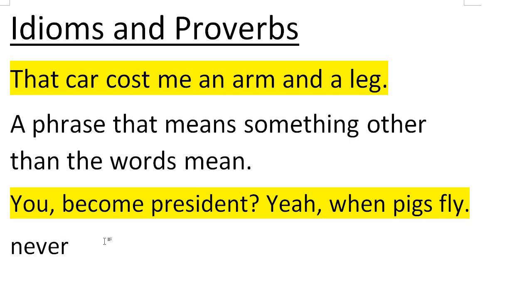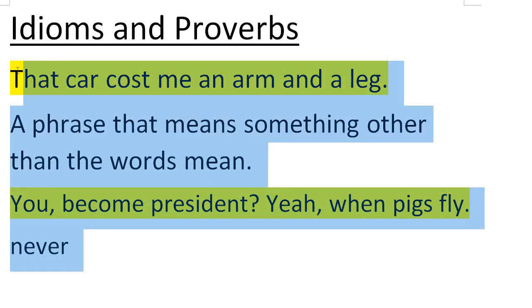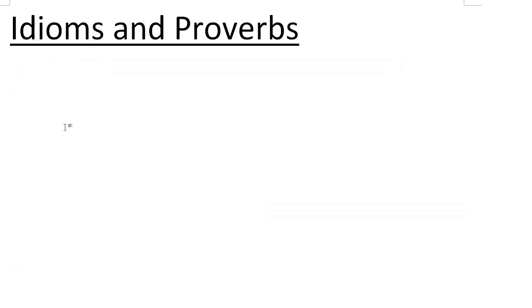So you can always try and figure out the meaning. Okay, I'm not going to go through lots of examples of idioms because there are so many of them. Right, so let's get to proverbs.